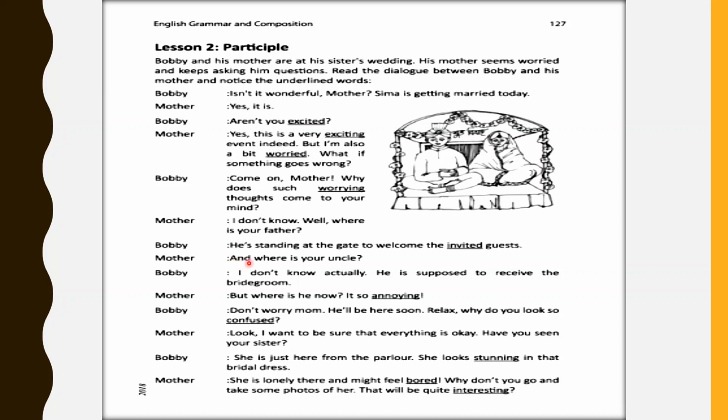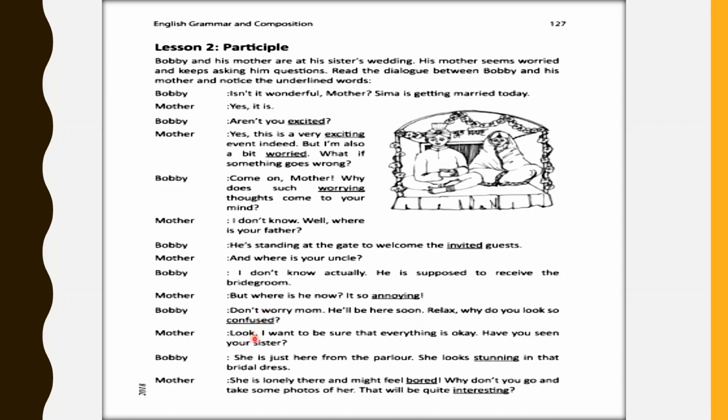Mother: And where is your uncle? Bobby: I don't know actually. He's supposed to receive the bridegroom. Mother: But where is he now? It's so annoying. Bobby: Don't worry, Mom. He'll be here soon. Relax. Why do you look so confused?